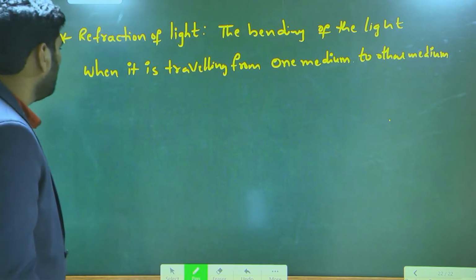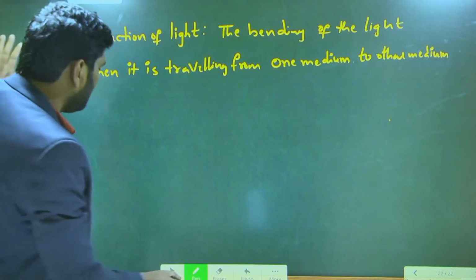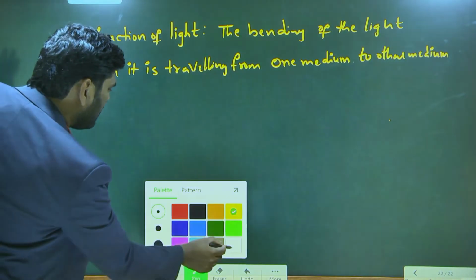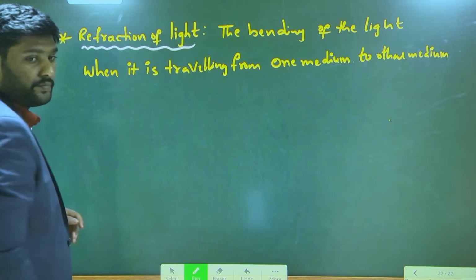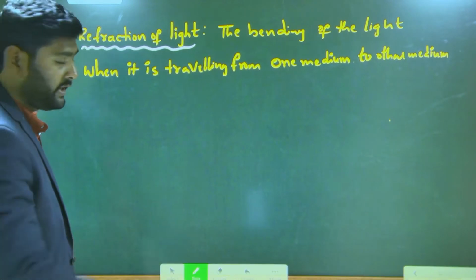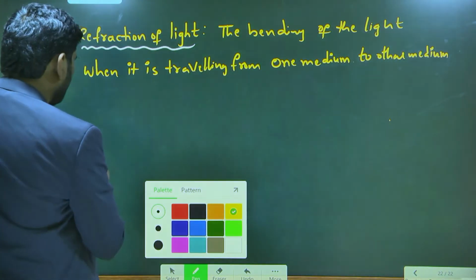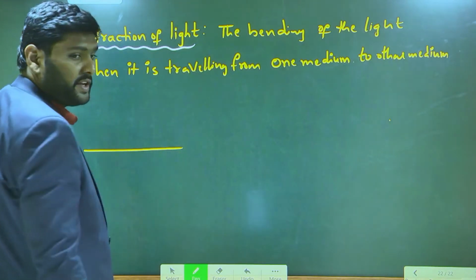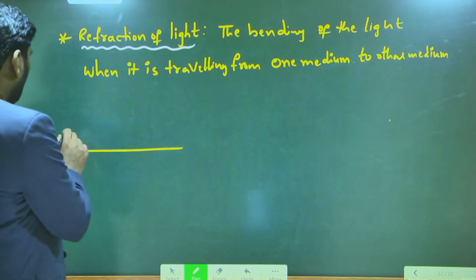So here, I'll draw a diagram for the given statement. Let us take this as the interface of the two mediums.